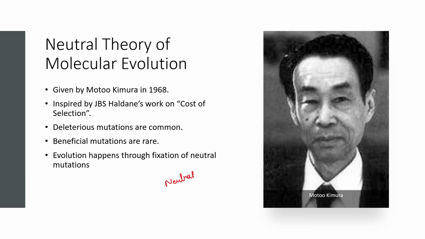So evolution might function on the fixation of these characters. Let's say there are 100 individuals, and among them 20 got deleterious mutations which are non-beneficial, and only 2 got beneficial mutations which provided better fitness for these environmental scenarios.